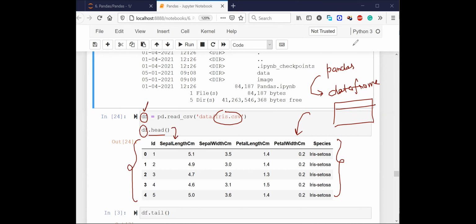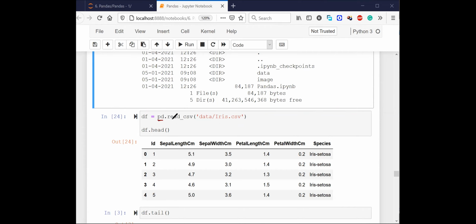Using the pandas read CSV function, I'm trying to load whatever data was present inside my hard drive into my RAM, and in this RAM, this entire data is present in the form of this variable df, a data frame.